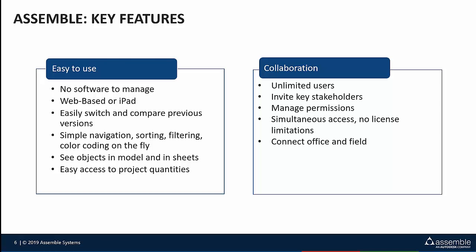And because we're web-based, we eliminate any hardware restrictions or any software management for your IT team. But really, Assemble's true superpower is our ease of use. This is a solution that someone without any BIM experience, like myself, I've never opened Revit and I really don't know or care to know how to, but anybody without that BIM experience can get in, leverage the data, and learn to use this platform within a couple hours of training.